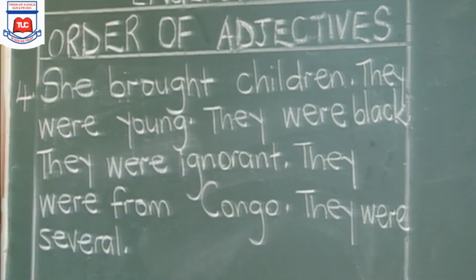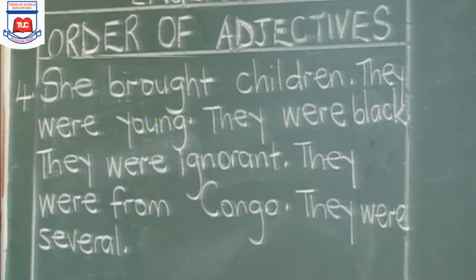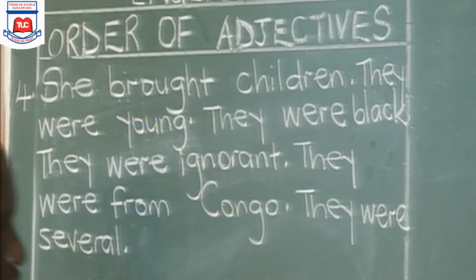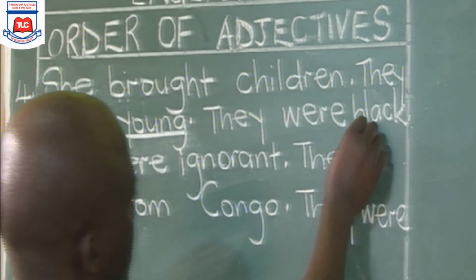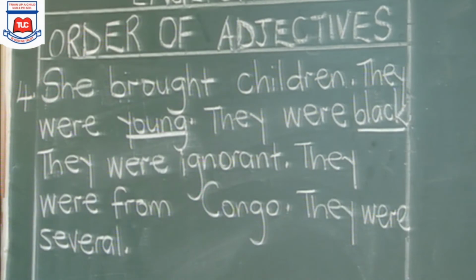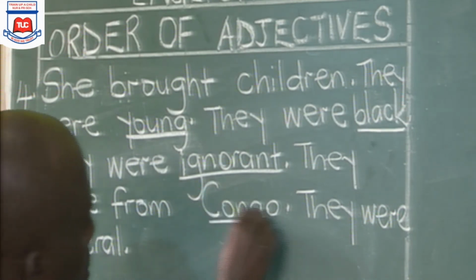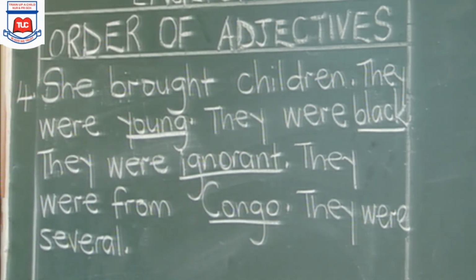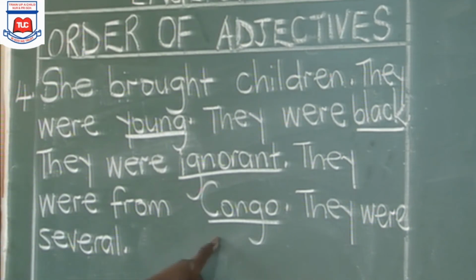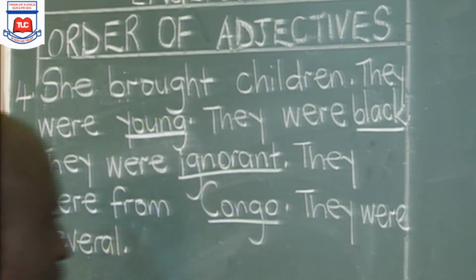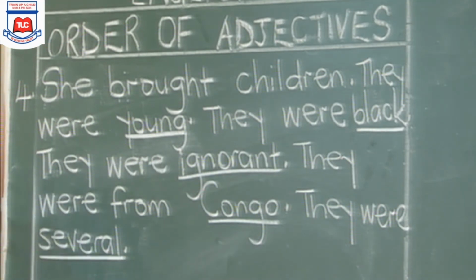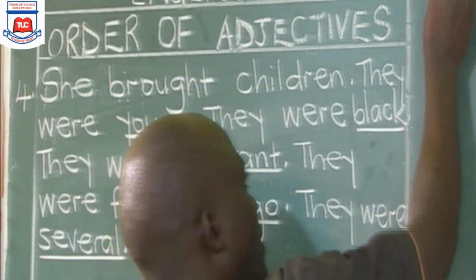So, the first thing you do in this type of question, you first identify the adjectives. Children is the noun, it's not an adjective. They were young is an adjective, you must know the category under which it falls. They were black, you must know the class. They were ignorant, you must know where it falls. They were from Congo. This is a proper noun. So when we are ordering these adjectives, we change proper noun Congo to a proper adjective. So they were several. So what you do, you come and write your formula here.